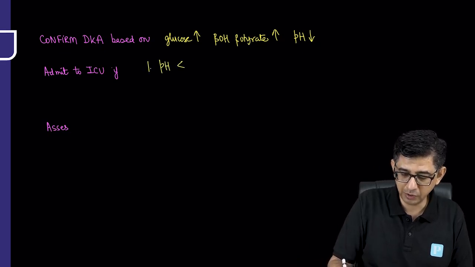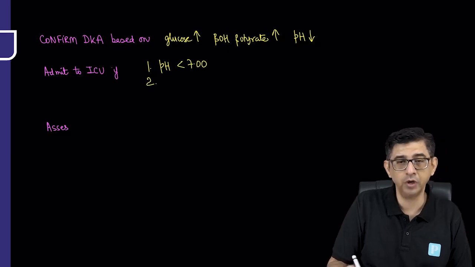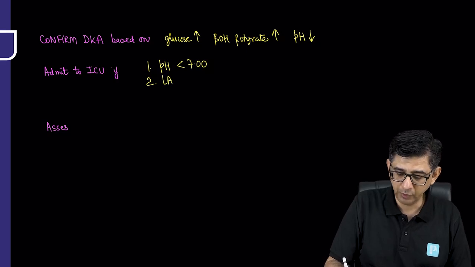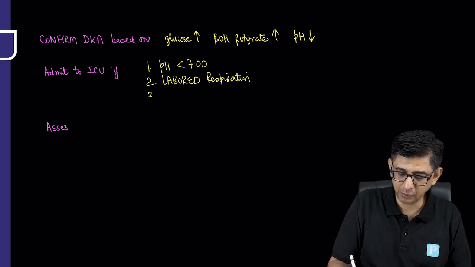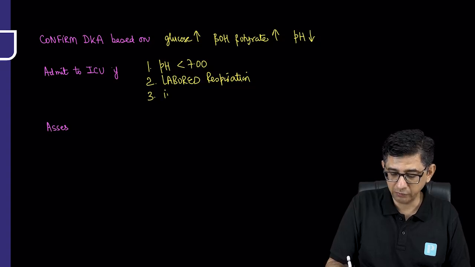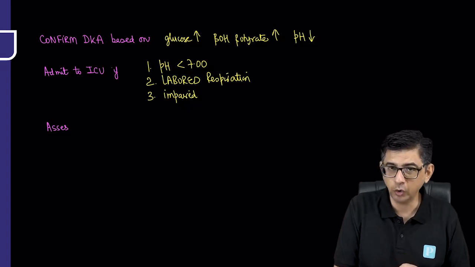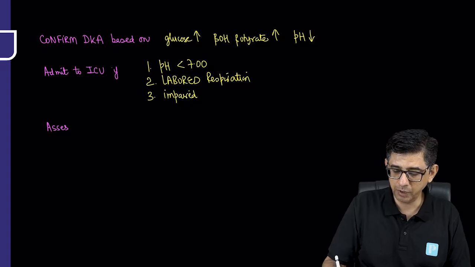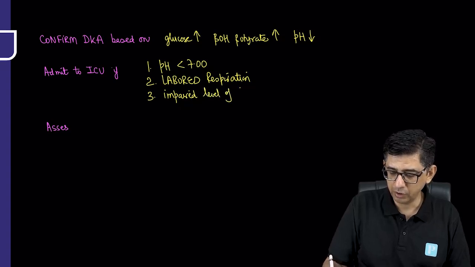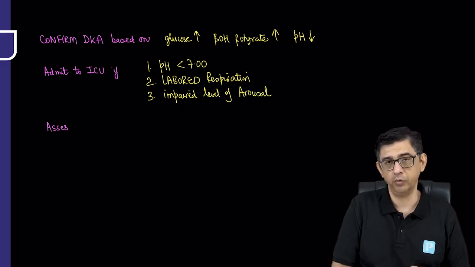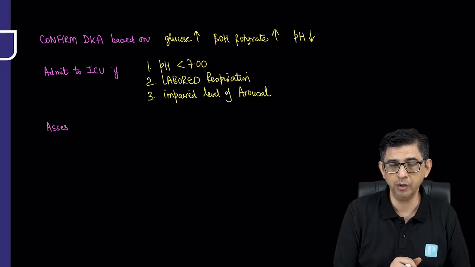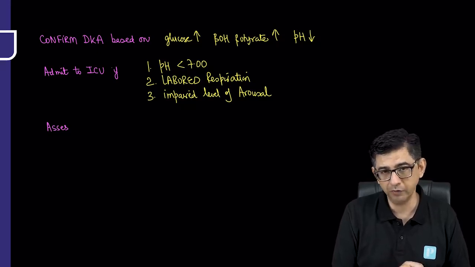In case on admission the pH is turning out to be less than 7 on arterial blood gas analysis, or you are having labored breathing or labored respiration. Most of these patients, when they come to us with severe metabolic acidosis, you can pick up that acidotic hyperventilation very easily, and the person will not be in his senses when you call him by his name, or even if he's opening his eyes to his name, he will not be able to tell you whether he's at home or in hospital. So there is going to be an impaired level of either arousal or awareness of his surroundings. He might be partially arousable, that's okay, but he will not be aware of his surroundings.